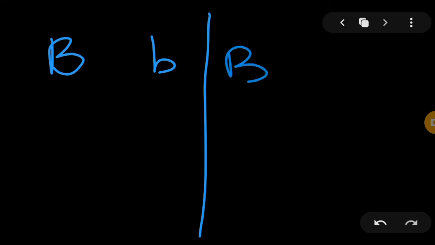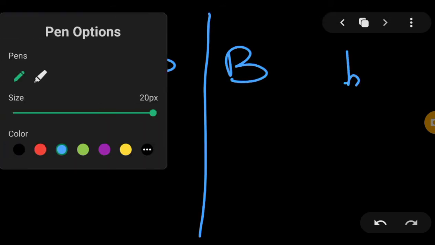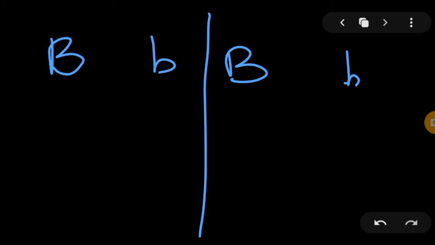Now what we are talking about here is an allele. So this is capital B, this is small b. I am now dividing this page, and here we have capital B and small b. Here I am talking about starch.